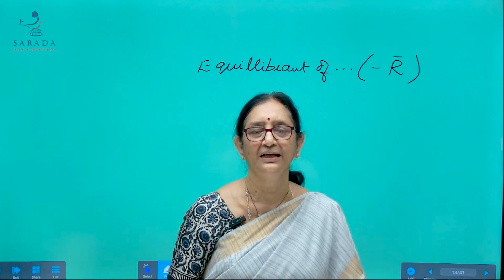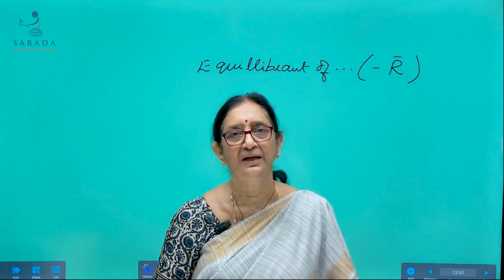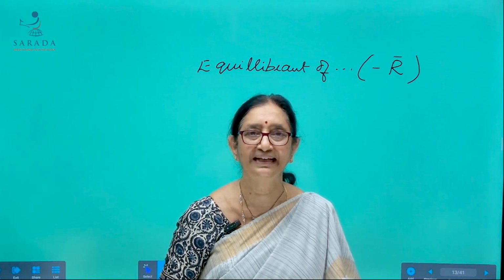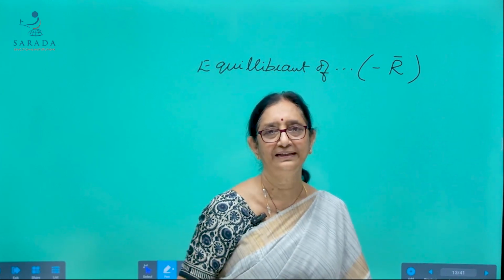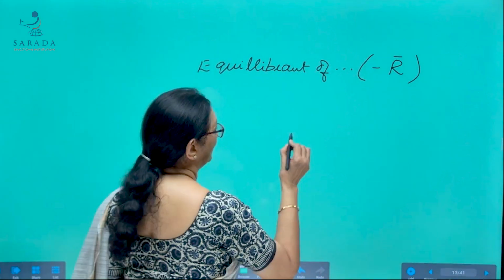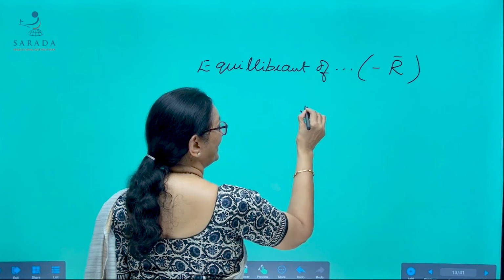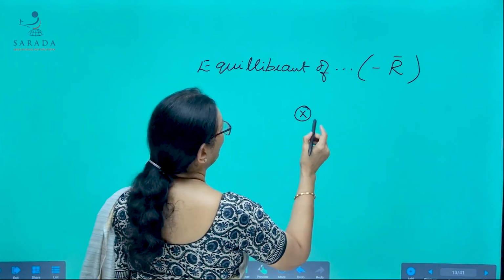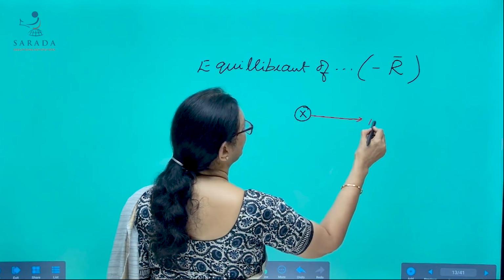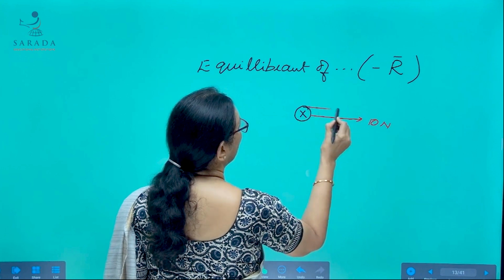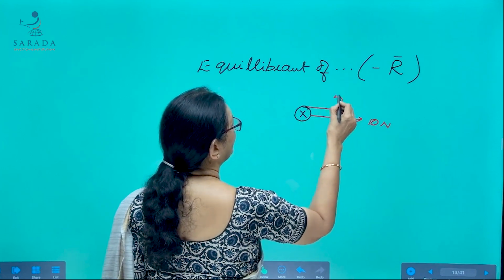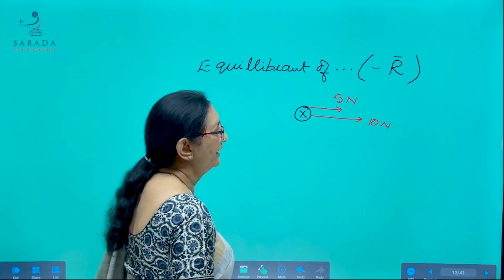Negative vector means vector with the same magnitude but its direction is opposite to the given vector. Then we call that as the negative vector. So, see this example, the same example I am considering. You are pulling this object with a force 10 Newton. Your friend is pulling the same object with a force of 5 Newton.